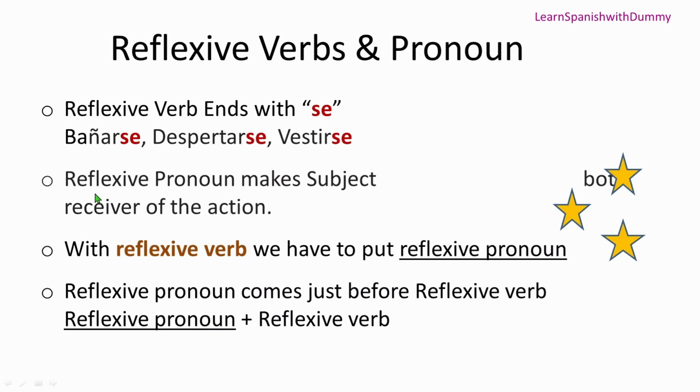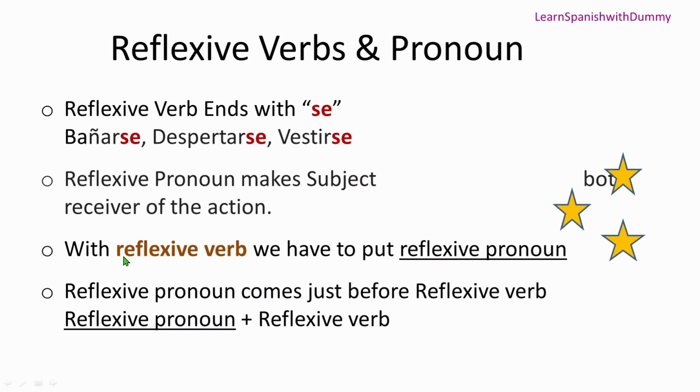Now it says that the reflexive pronoun makes the subject the receiver of the action. Whenever we put it, it shows that an action has been done on the same person who is speaking, right? Like if I say I hit myself, this myself is the reflexive pronoun, showing that I'm hitting myself. I'm the one who is receiving the action as well. So that's what it is.